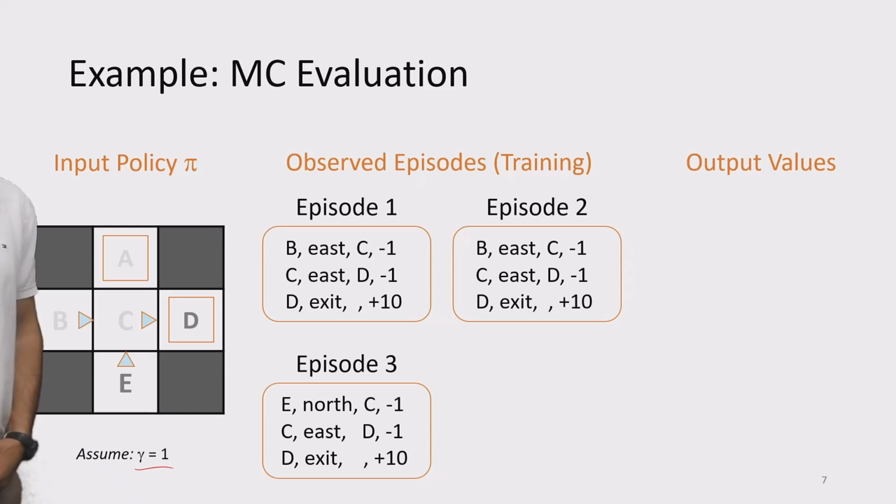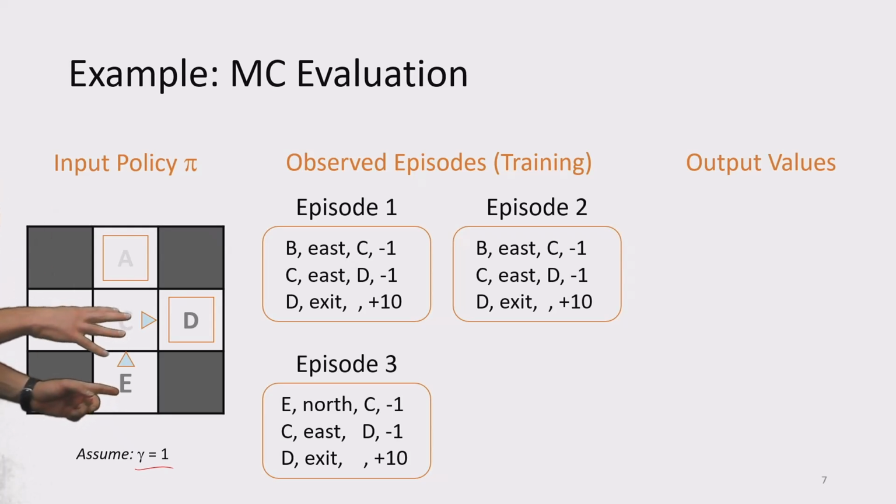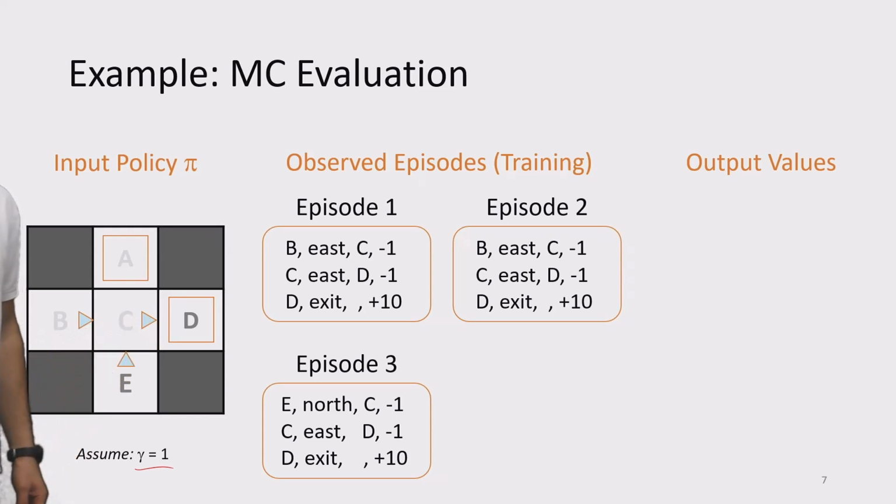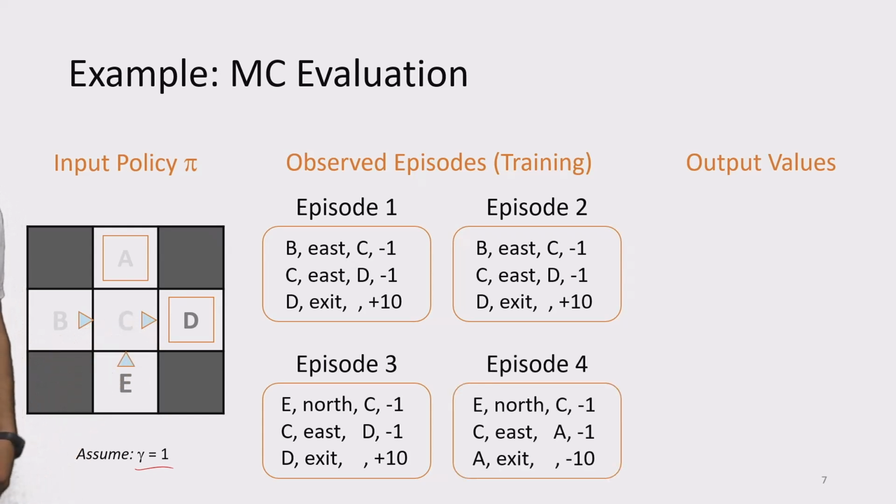In episode 3, oh, we started in a different location. Our agent actually was initialized, right? So something in the environment caused it to start at state E. We followed our policy, performed action north, and arrived at state C. At C, again, we performed east, arrived at D, and continued as before in episodes 1 and 2. Let's see what happened in episode 4.